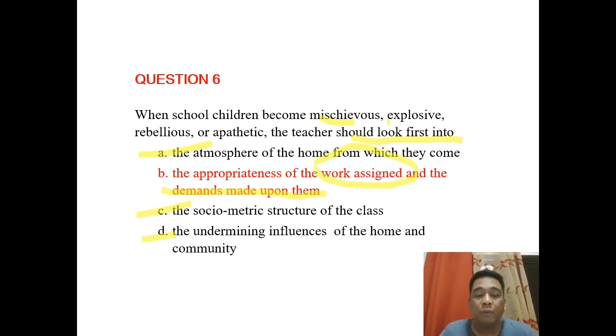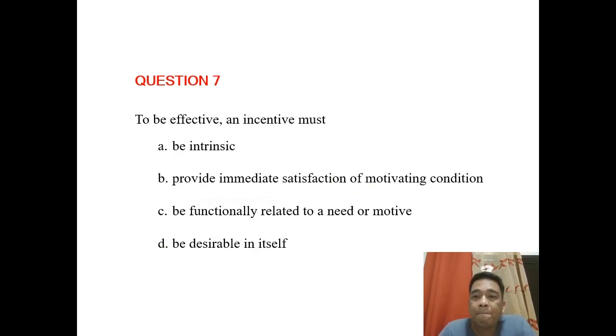Okay? But hindi po pwedeng i-assume kaagad na there's something wrong doon sa bahay, no? Kailangan mo munang tignan, i-clear yung parameter within the school na kaya mong i-control. Okay? So we attack the question as it is. In this particular case, in question number 6, we go with letter B.